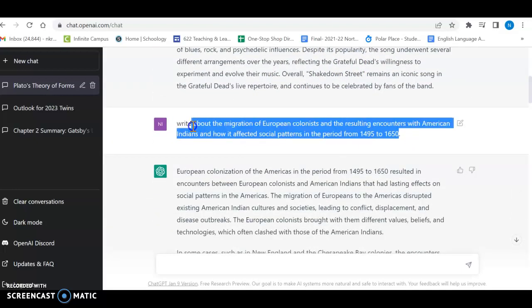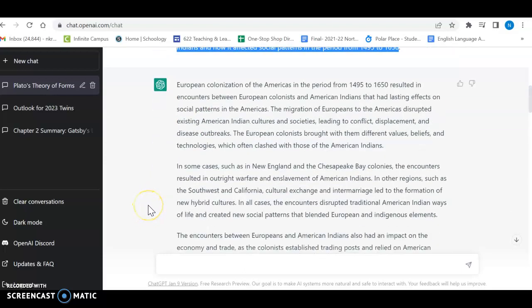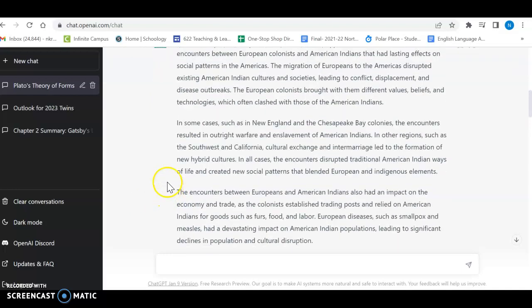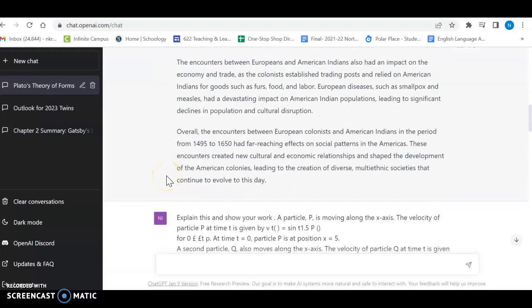This question here is from the AP US History test. Write about the migration of European colonists and the resulting encounters with American Indians and how it affected social patterns in the period from 1495 to 1650. I have not studied this stuff, maybe when I was in high school, but that was many, many moons ago. So I'm not a great judge of whether this is a well-written essay. The writing is good. Grammar, punctuation, spelling, everything's there. Student wouldn't need to review it.